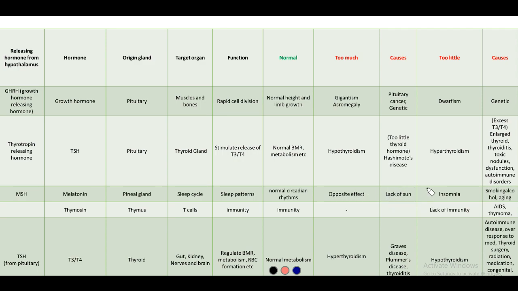If the weather is too cold, or in winter, the sun is not present with its full potential, and the daytime becomes shorter during winter. So what happens at that time? This melatonin is secreted in very high quantities.